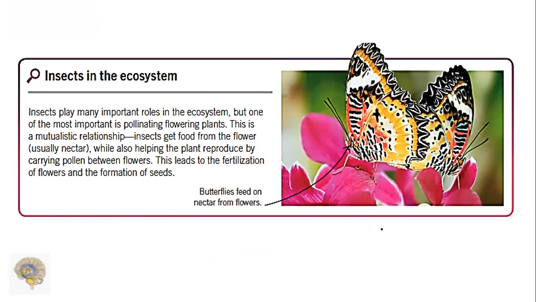Insects in the ecosystem. Insects play many important roles in the ecosystem, but one of the most important is pollinating flowering plants. This is a mutualistic relationship: insects get food from the flower, usually nectar, while also helping the plant reproduce by carrying pollen between flowers. This leads to the fertilization of flowers and the formation of seeds. Butterflies feed on nectar from flowers.